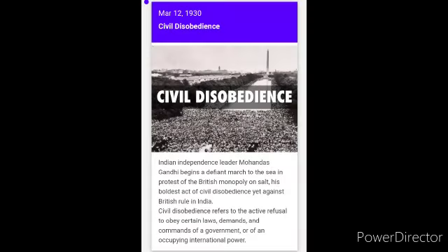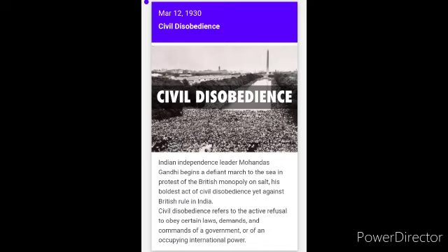On March 12, 1930, the civil disobedience event took place. Indian independence leader Mohandas Gandhi began a defiant march to the sea in protest of the British monopoly on salt.